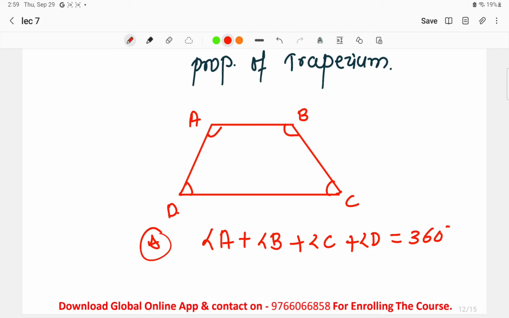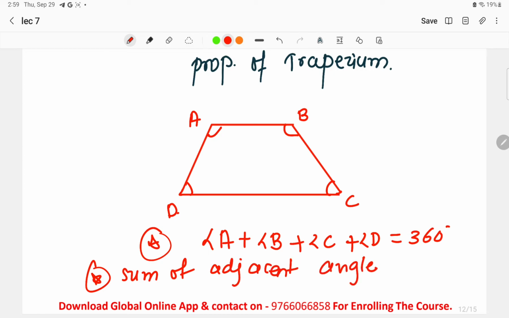And the second thing that we have to keep in mind is the sum of adjacent angles. Adjacent angles means angles that are adjacent to each other. If we take their sum, it is equal to 180 degrees. As I told you, I have taught this in Mathematics Paper 1, chapter geometry. I have taught it over there.